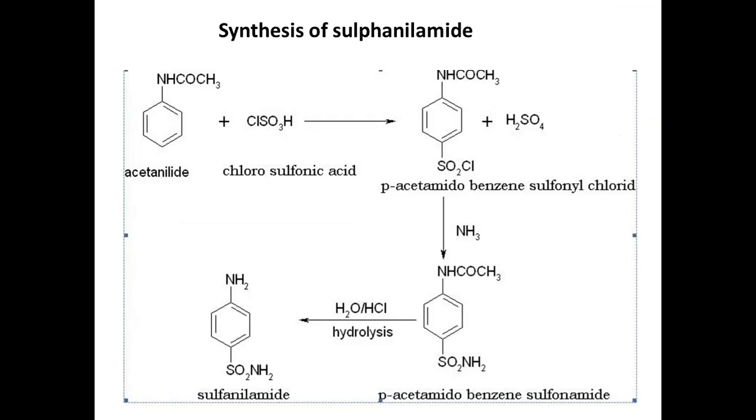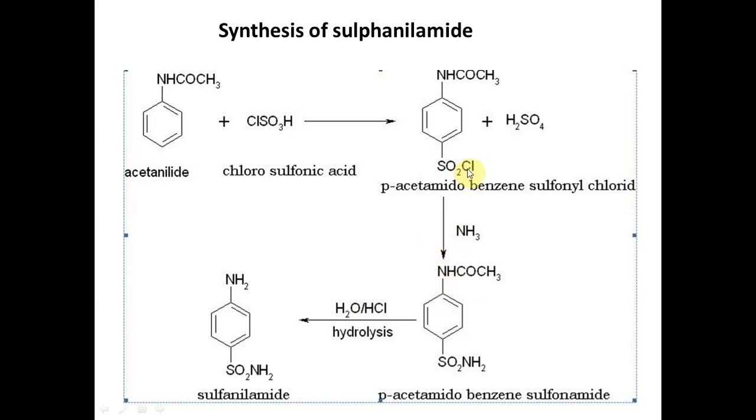This is the synthesis of sulfanilamide. Okay, basic synthesis of sulfanilamide. You can see it's acetanilide. Acetanilide is reacted with chlorosulfonic acid. The SO2Cl group is implanted at the para position of acetanilide. Okay, para position, why? Because this chlorosulfonic acid is an electrophile and ortho and para isomers are produced, because the NHCOCH3 group is an ortho-para activator. So out of the ortho and para, the para is separated from the ortho, and we have to take the para acetamide of benzene sulfonyl chloride, with the liberation of H2SO4. And this is now subjected to ammonolysis.